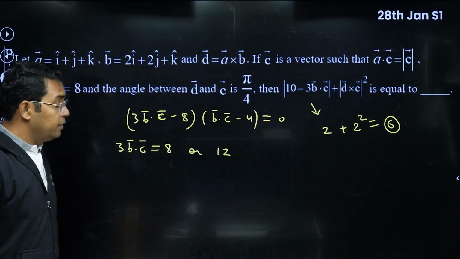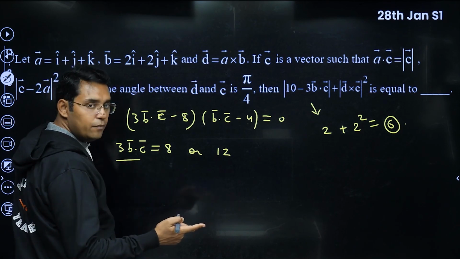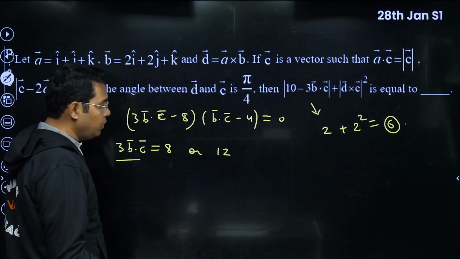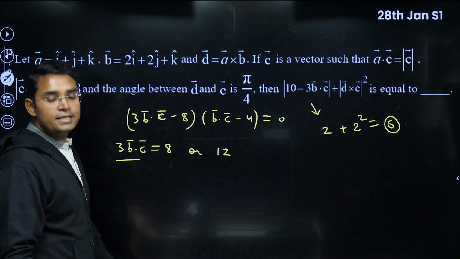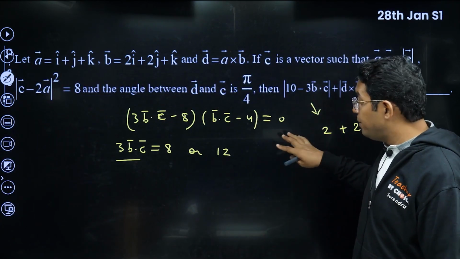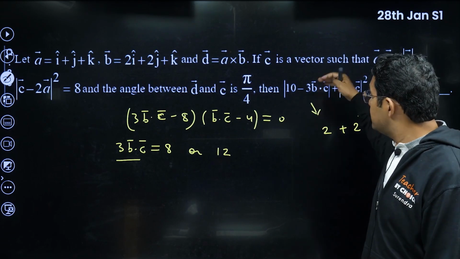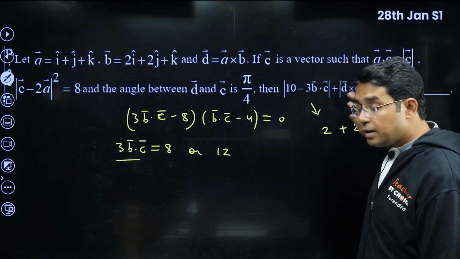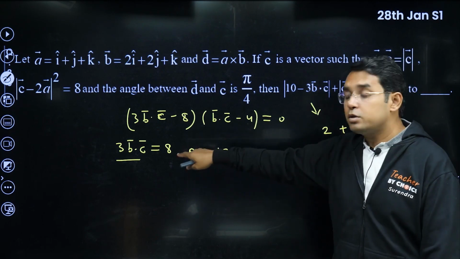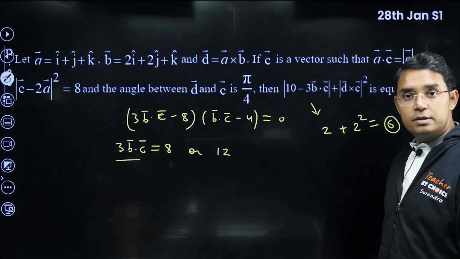They have done it beautifully: they got B dot C as 8 and 12, and then they placed a mod on 10 minus 3 B dot C, so that whatever you choose, you get the same answer. It may become a bit confusing that we are getting two answers, but they are asking 10 minus 3 B dot C. But it doesn't look clear from the beginning, when we are doing the calculation, that it will give you the same value for both values of B dot C. So this is how it is done. So this completes this question.